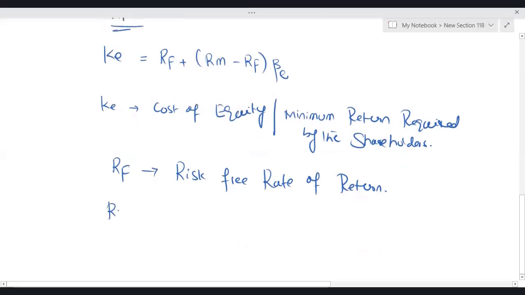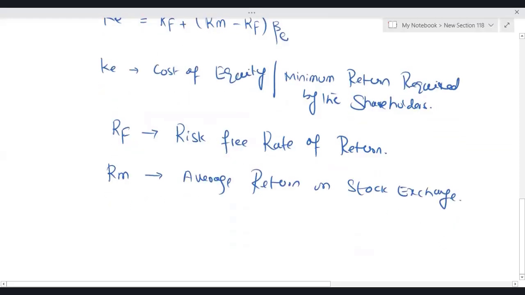RM, average return on a stock exchange, always given to you. Difference between RM minus RF is equity risk premium.